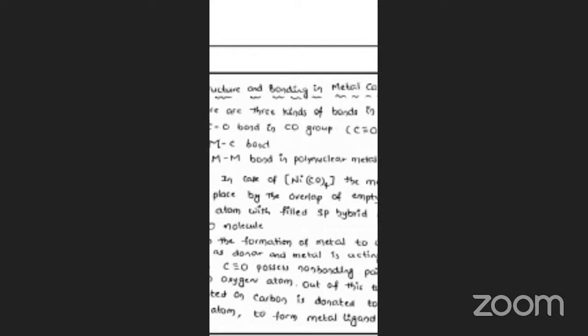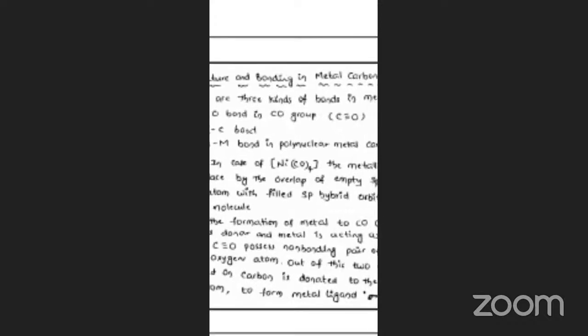Next, the structural aspects or binding mode of metal carbonyls. What about the binding mode? Binding mode is nothing but carbonyl CO binding with different binding modes. For example, CO is a stable molecule, and that binds with the metal.